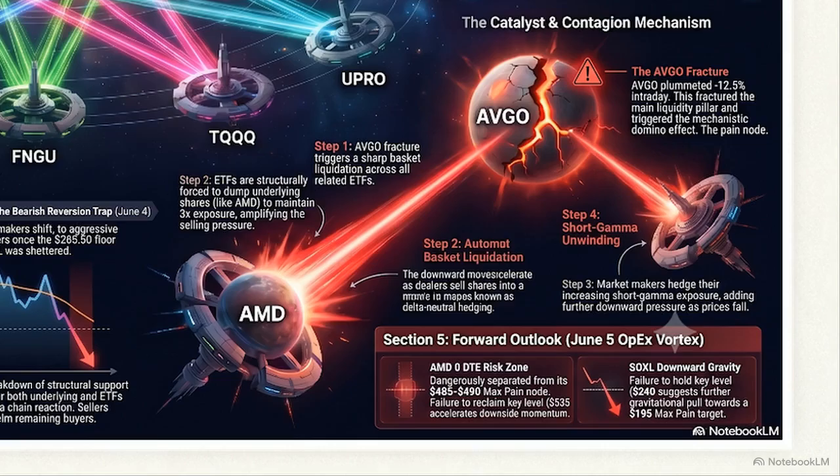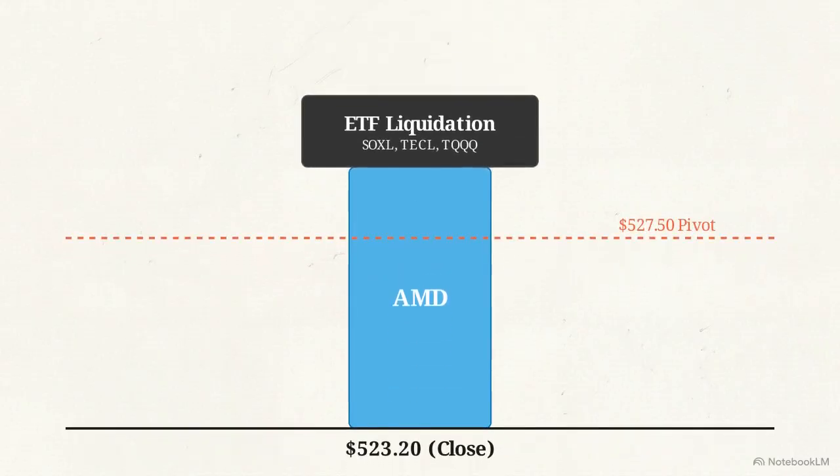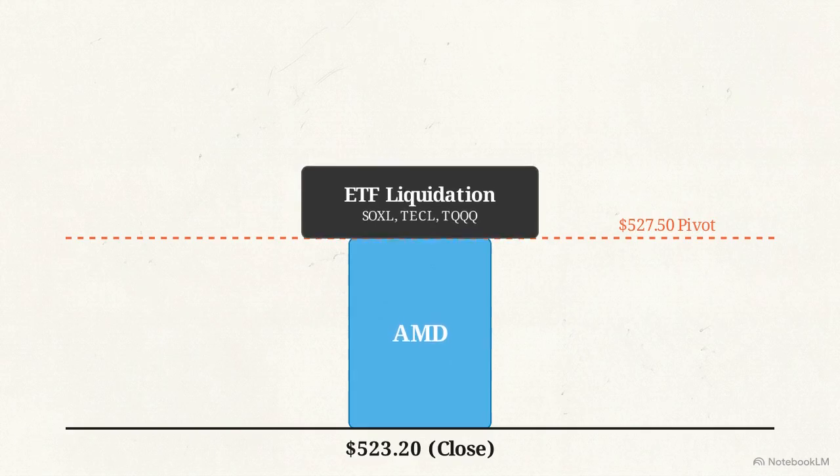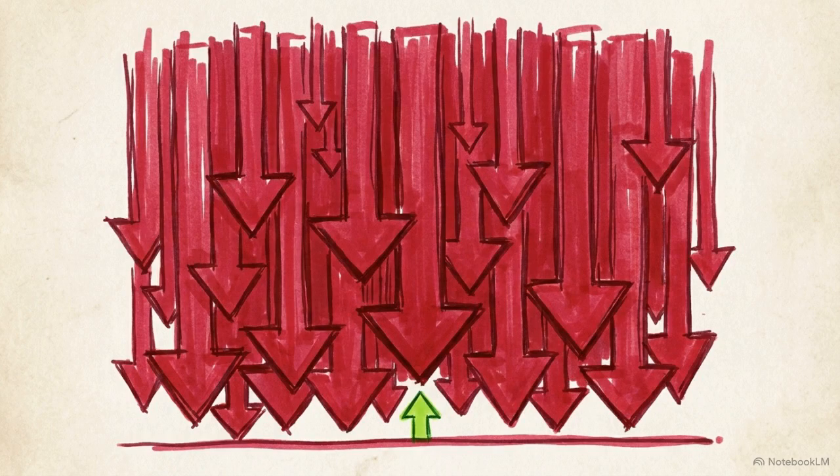Options dealers transitioned instantly from forced buyers to automated liquidators, dumping equity shares into the open market to maintain delta neutrality. This resulted in a dual-layered crash. The ETF basket selling provided the initial gravitational push, but the localized short gamma unwinding accelerated the downward velocity, pinning AMD at $523.20. Dealer positioning transforms from a localized tailwind into an unyielding structural headwind the moment critical mathematical floors are broken by macro ETF forces.